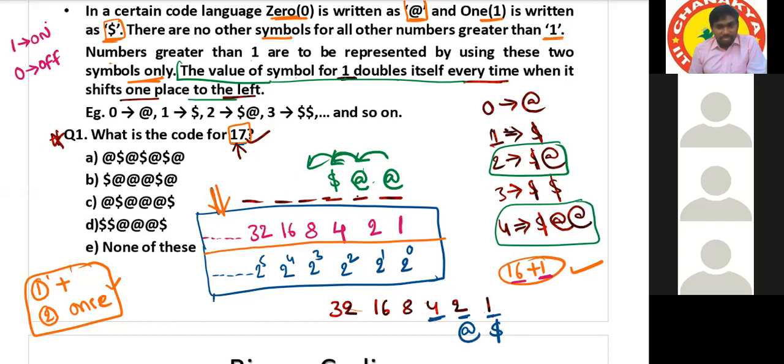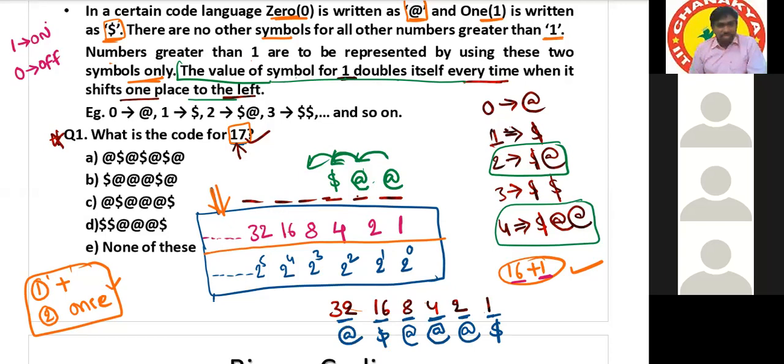4 is not required, that's why at the rate. 8 is not required, that's why at the rate. 16 is required, that's why dollar. 32 is not required, that's why at the rate.